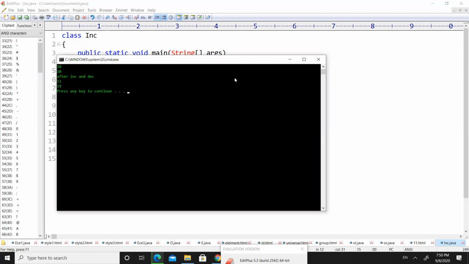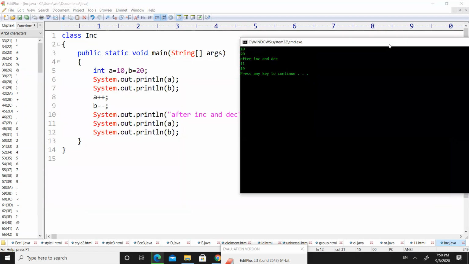If you run the code and observe, initially it has printed the values 10 and then 20. And after increment and decrement, it has printed the values of A and B as 11 and 19.